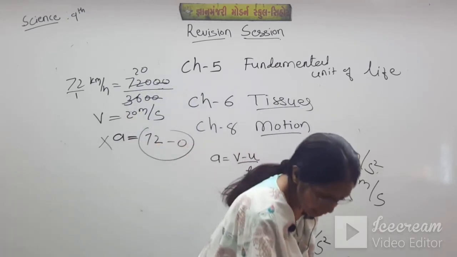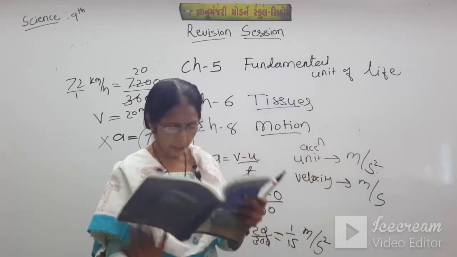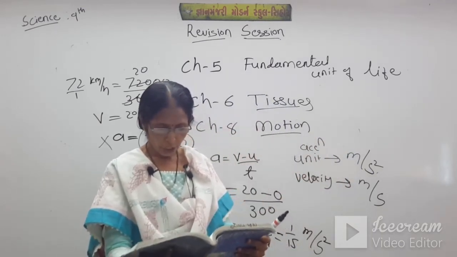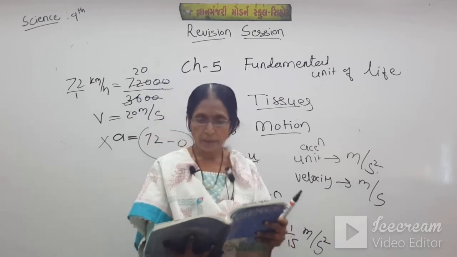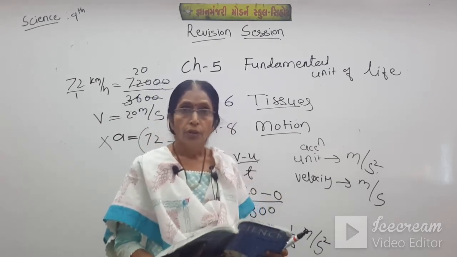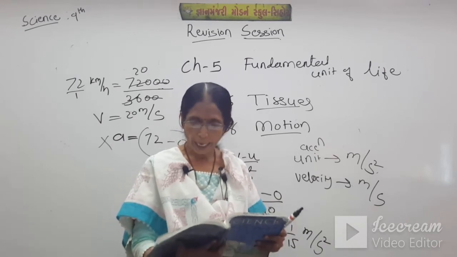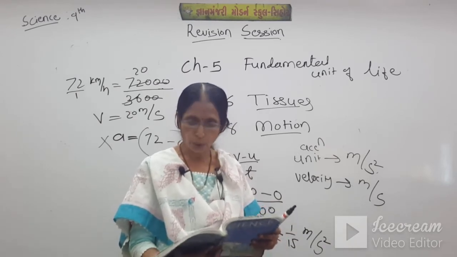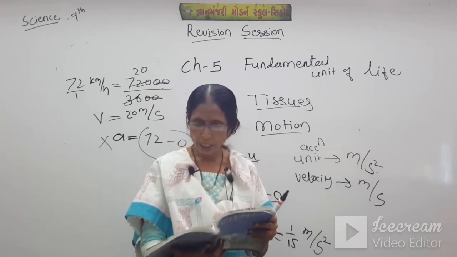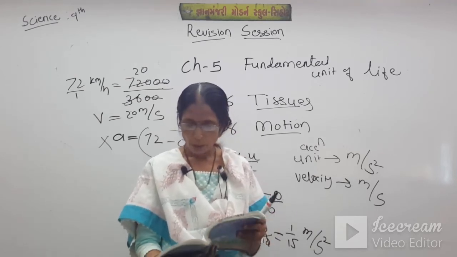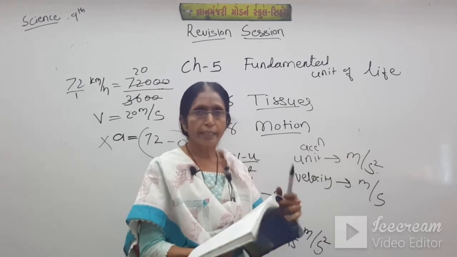What next thing is asked in this question? The distance travelled by the train for attaining this velocity. So the second derivation, 2as is equal to v square minus u square. S is equal to v square upon 2a, as u is 0. It is already given here.